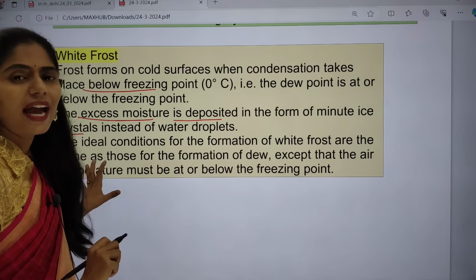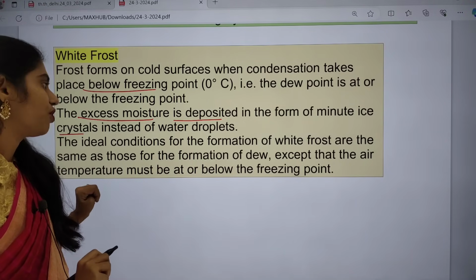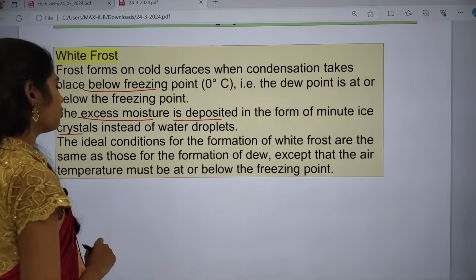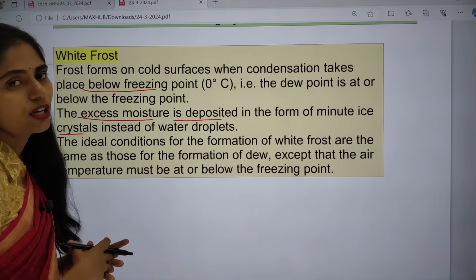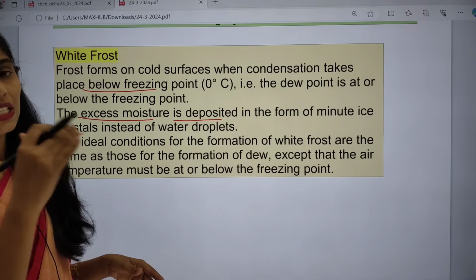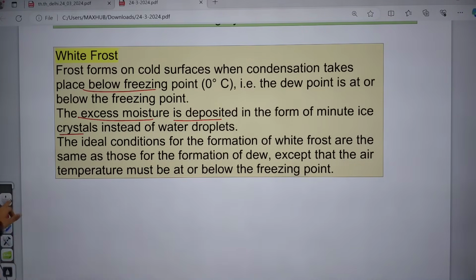So what are the ideal conditions for the formation of frost? For the formation of frost, we need conditions like the temperature should be below freezing point, that is in minus degrees centigrade.